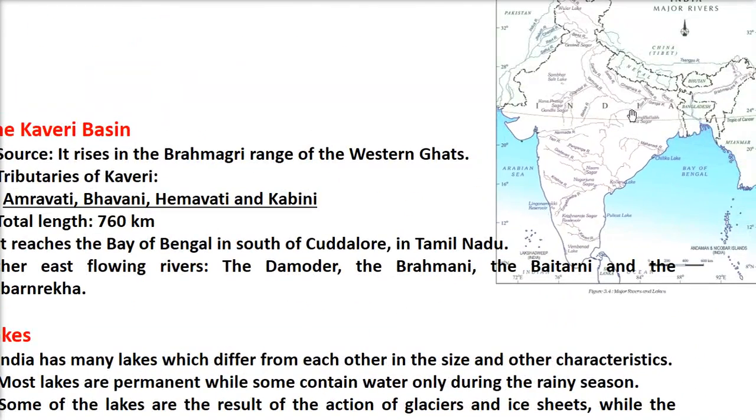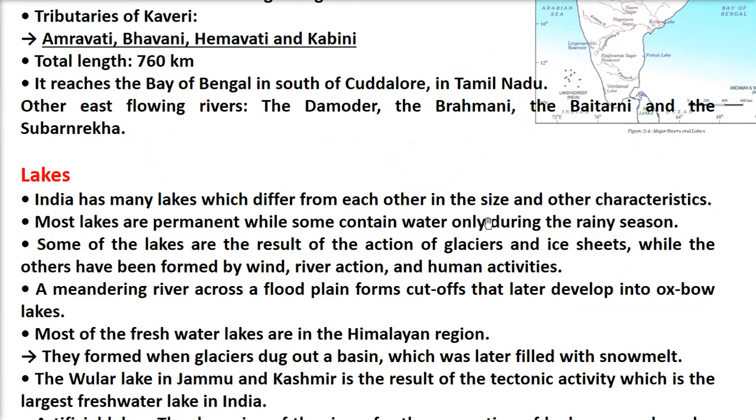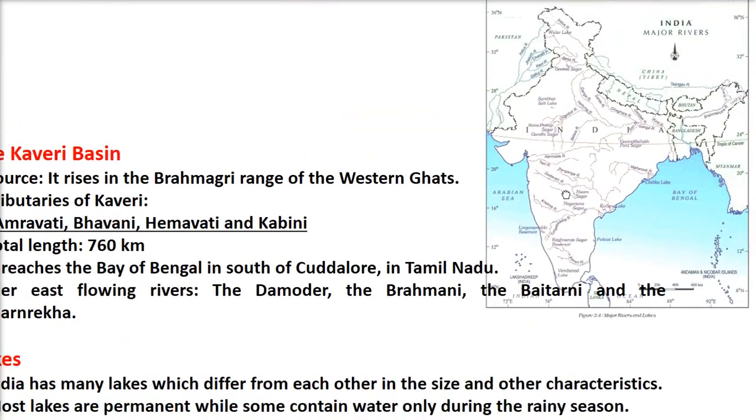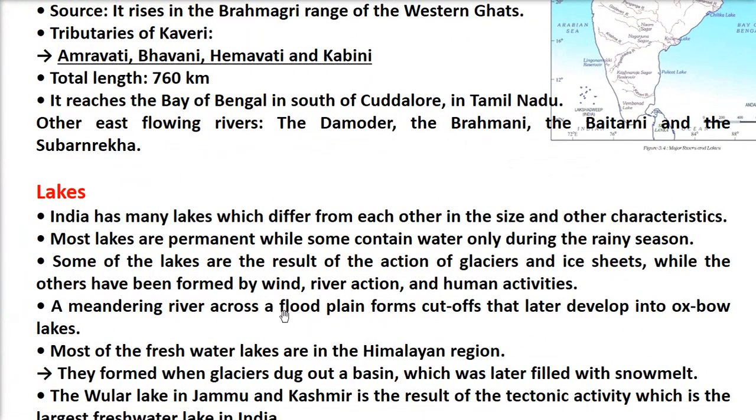Now there are various lakes also, water bodies in India. India has many lakes which differ from each other in size and characteristics. Most lakes are permanent, and some of them get their water only in the rainy season. Some of the lakes are the results of what? Glaciers and ice sheets, while others may be formed by wind, river action and human activities.